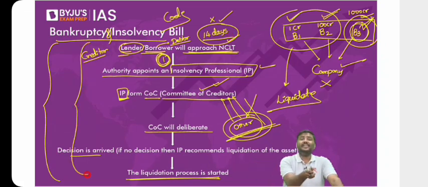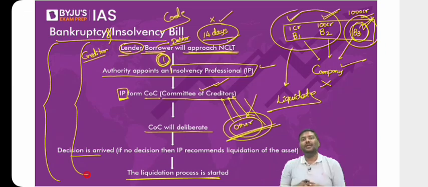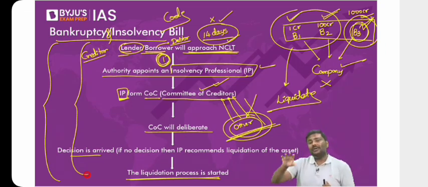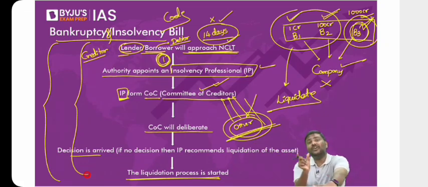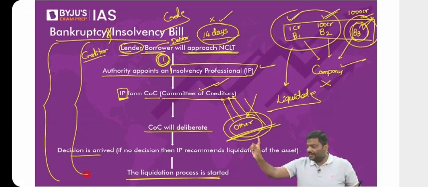So why is there a delay in the first step? This is how the process is supposed to happen. You will go to NCLT, file an application. Now, NCLT will ask for information from one more authority. You have given the application, and there is one more authority from whom they will ask for information. That is called the information utility. NCLT will seek information from one more authority called the information utility.